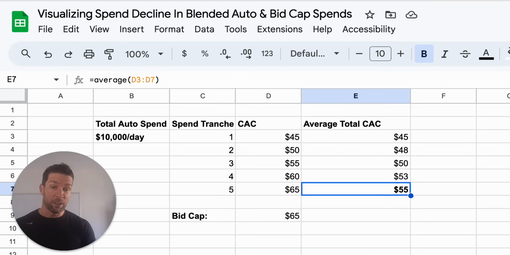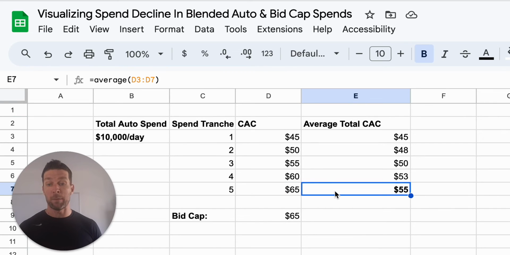But actually, your average is 55. So if you look at your blended dashboard at the end of the day, it's going to say $55 average, but you actually spent above that 55 on this. This is actually one of the problems with cost caps: you get a blended average, and so some of your spend is actually going to go above that. So if you say I want a $55 average CAC, but you're not profitable above $55, well, you're going to be spending some money above this.